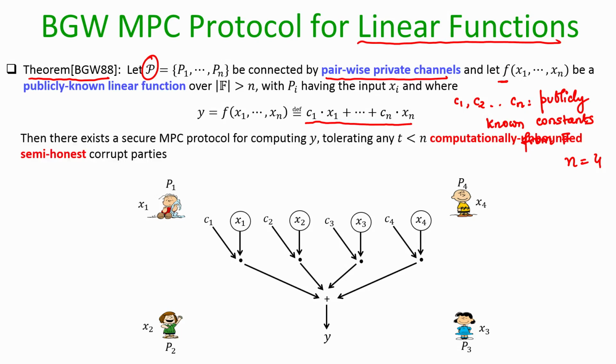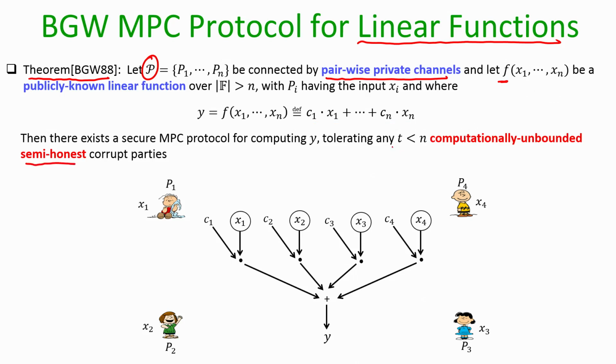Now, what the BGW theorem says here for the linear functions is the following: if you are in the private channel model, and if there is a semi honest adversary controlling any set of t parties, where t of course has to be strictly less than n, then still there exists a secure MPC protocol for computing this function f, and this holds even if the t corrupt parties are computationally unbounded. Okay. So, we are now going to see the proof of this theorem. The proof of this theorem will be through a protocol, and then we will analyze the security of this protocol.